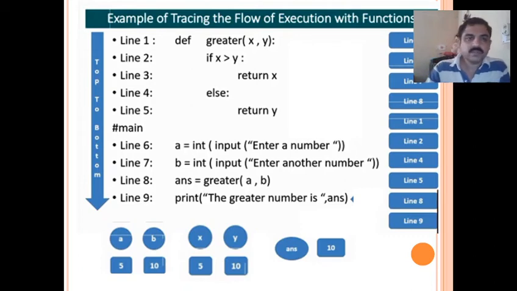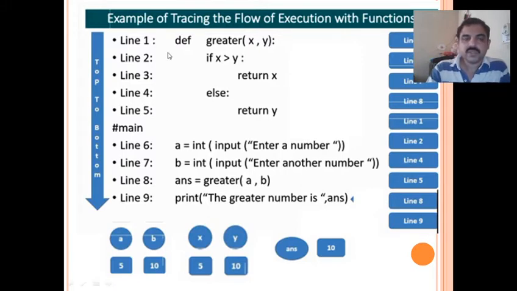You can assume the program here, so you can see the line numbers given here. In the first line we have written def greater(x, y). In line number 2, if x greater than y, return x. Next, else, return y. So these are the different lines of code. So if you run this, how actually does the program execute?